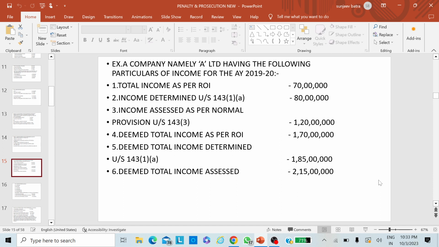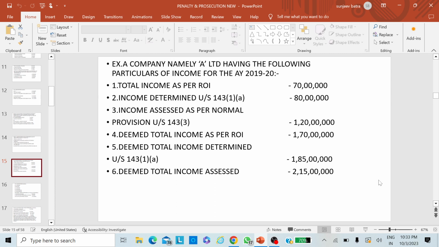So in this example, I have told you in my class about subsection 3 and the formula A minus B plus C minus D. What was A? A was the income assessed as per normal provisions. B was the income assessed as per normal provision minus underreporting of income, plus C. What was C?